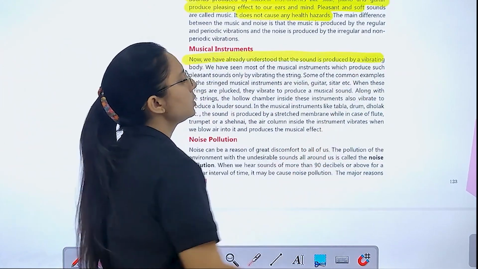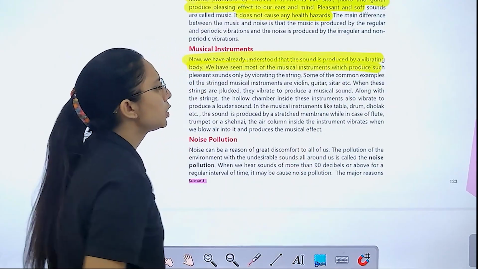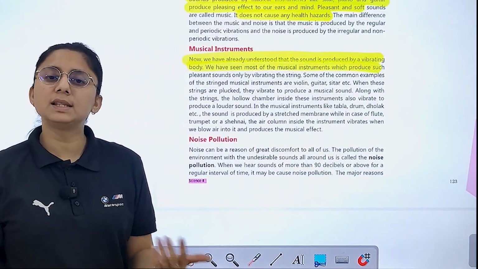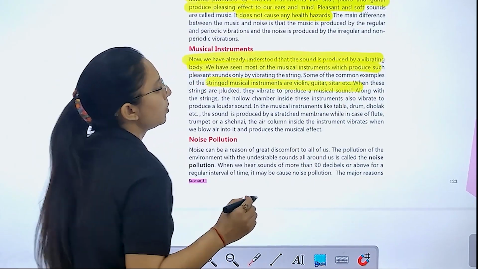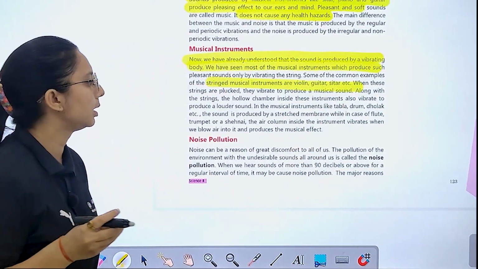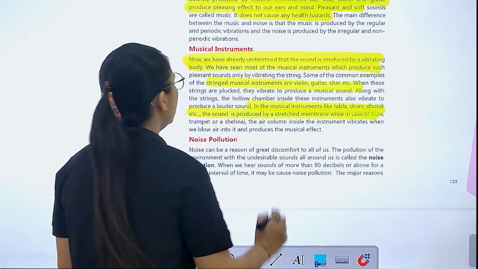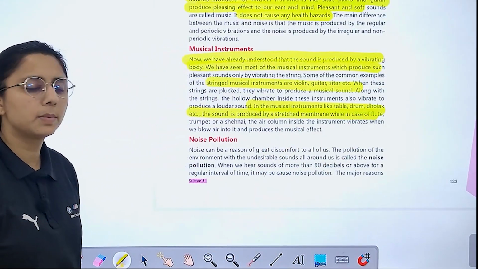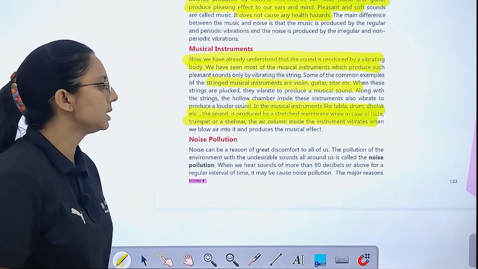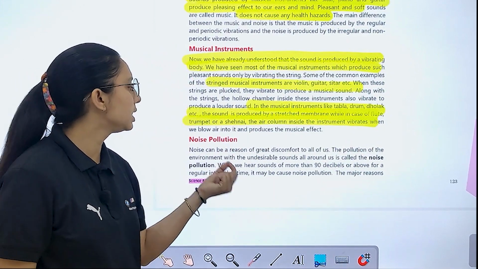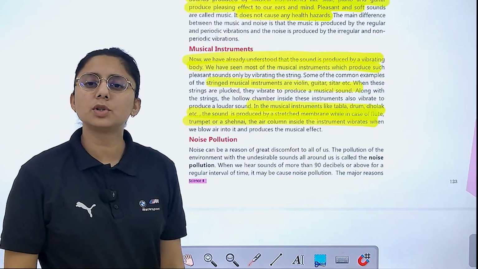Now we have already understood that sound is produced by a vibrating body. We have seen most of the musical instruments that produce pleasant sound, like stringed musical instruments: violin, guitar and sitar. Right? In musical instruments like tabla, drum and dholak, the sound is produced by a stretched membrane, while in flutes and trumpets an air column inside the instrument vibrates when we blow air into it and produces the music.